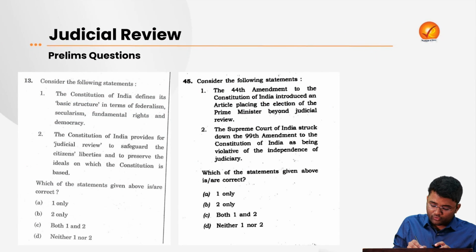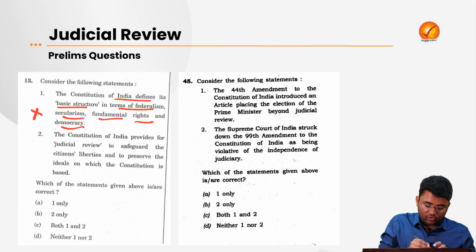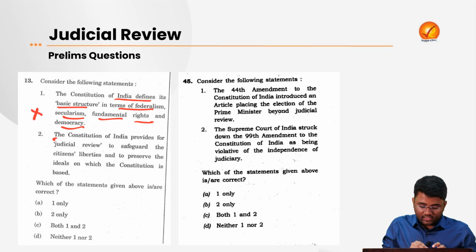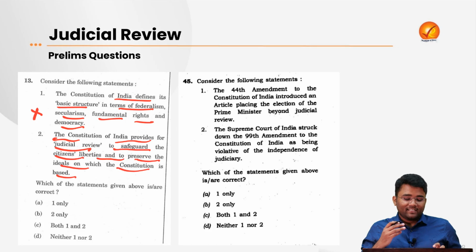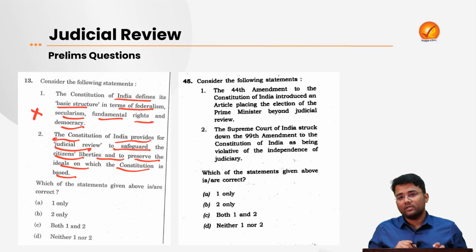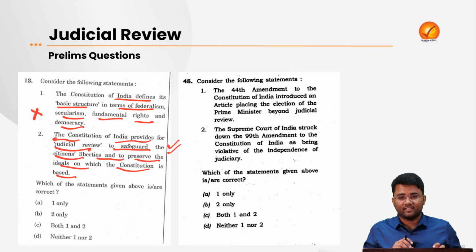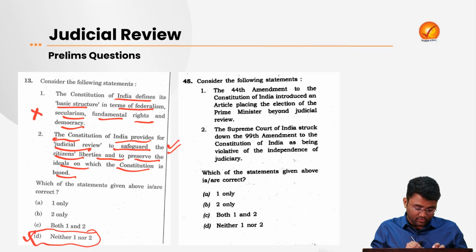Now moving towards some other questions from this topic. The first option: the Constitution of India defines its basic structure in terms of federalism, secularism, fundamental rights and democracy. This is an incorrect option, as the Constitution of India does not define its basic structure. Then the second option: the Constitution of India provides for judicial review to safeguard the citizens' liberties and to preserve the ideals on which the constitution is based. There was a lot of controversy regarding this question. Earlier, people were keeping option 2 as correct, but when the official answer key came, the correct answer was D, neither 1 nor 2.